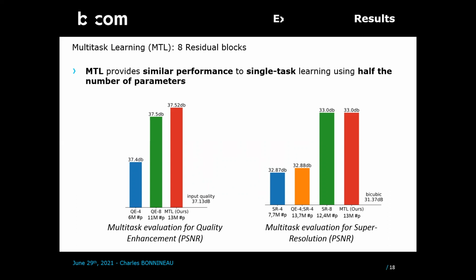Moreover, for the same total number of parameters, and in a context where both tasks have to be performed, see here the red and blue bars, our multitask model proposes gain over single task networks. And finally, for super resolution, the sequential processing of quality enhancement and super resolution proposes lower performance than using a deeper super resolution model or our multitask approach. All these observations can be explained because the redundant features that are computed twice between the dedicated models are mutualized using our approach.